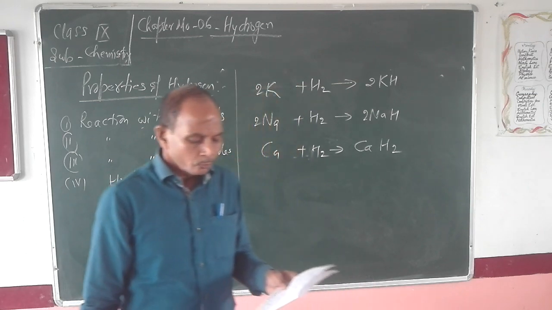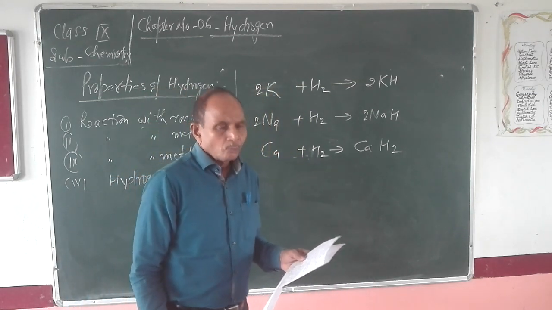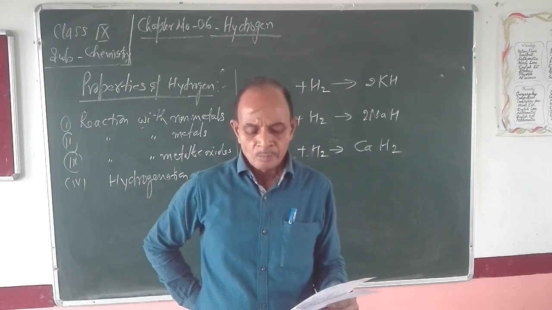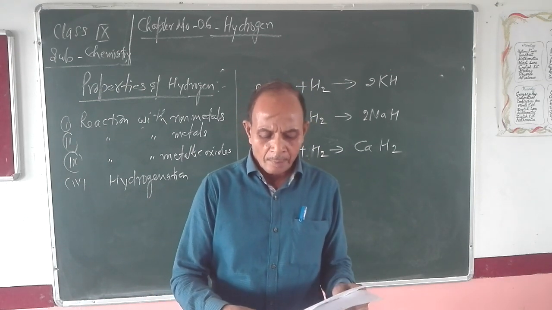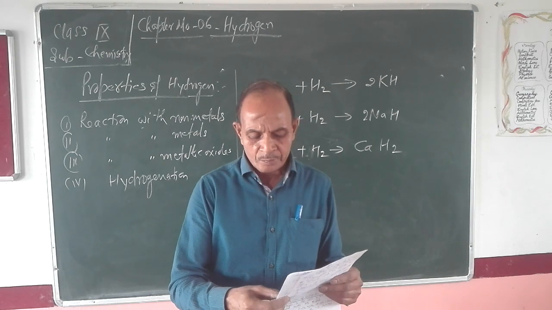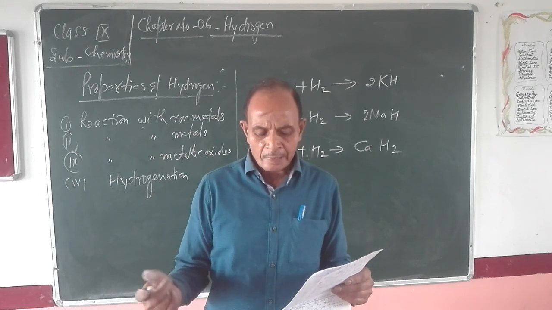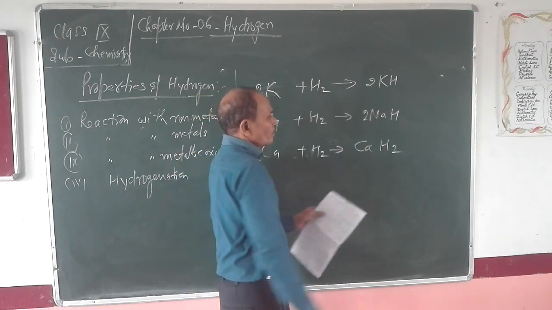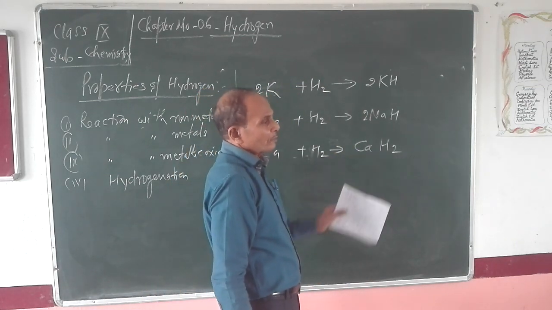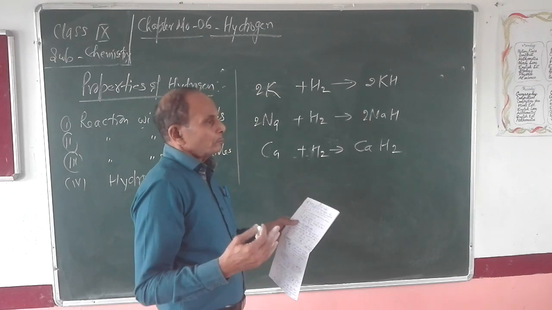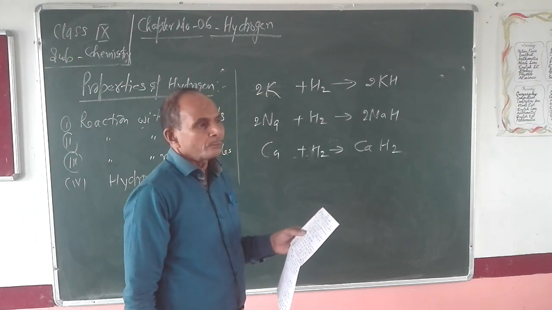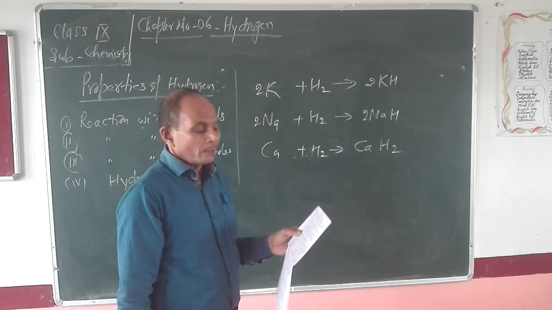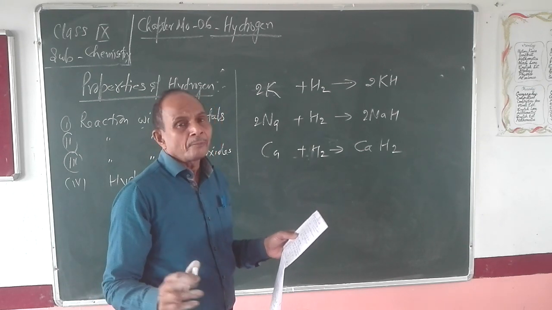Okay. One more thing in this reaction. All these hydrides react with water to form their respective hydroxides along with the production of hydrogen gas.